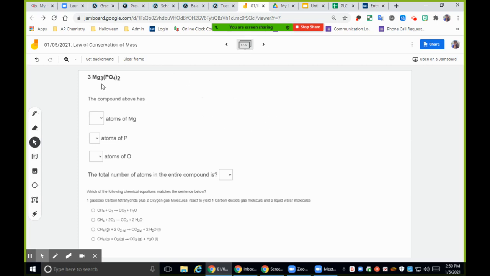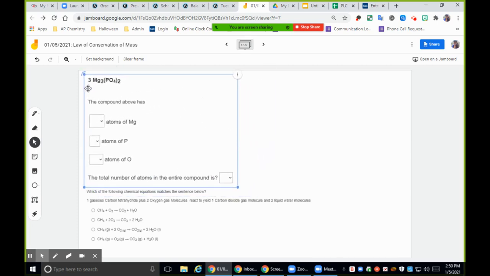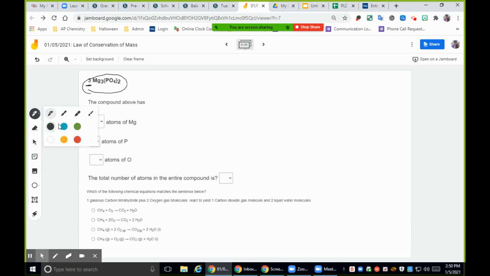So when we had this little formula given up here, and you have a 3 coefficient, the way some of you guys are thinking about it is, okay, subscripts go with what's in front of them, and if I have these parentheses, that 2 goes to everything inside the parentheses, and then this 3 goes to everybody behind it, right? That's what we've learned, but I don't recommend that you do that if you're not being very successful with that. That was question number 5 yesterday.